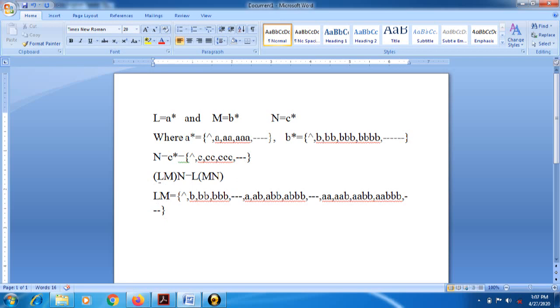Now check. Here we are following the sequence, first LM, and then we make its combination with N, meaning concatenation with N. Here also we first consider M and N. After that we make concatenation with L, so L is the first one for both cases. So whatever calculation we do for this expression is one and the same by seeing only that statement.